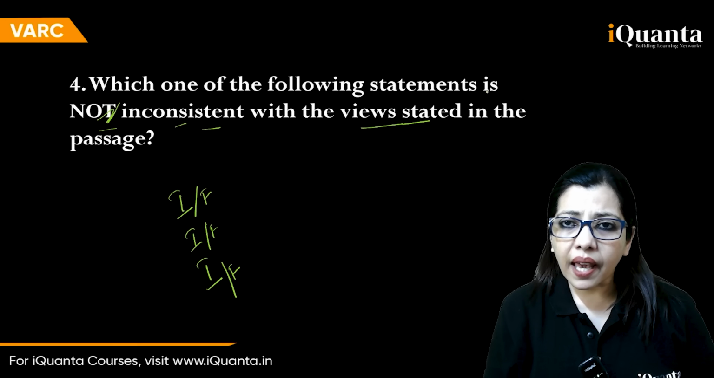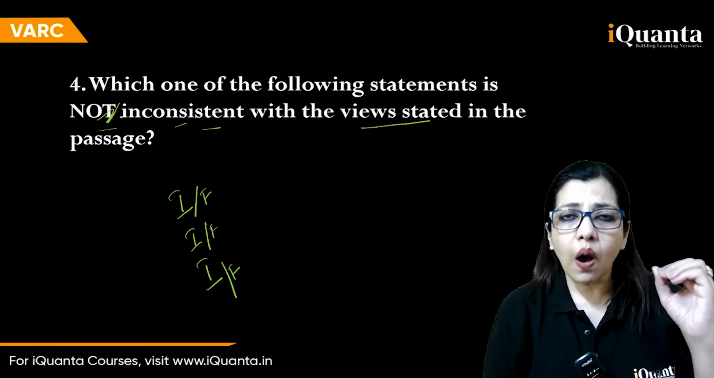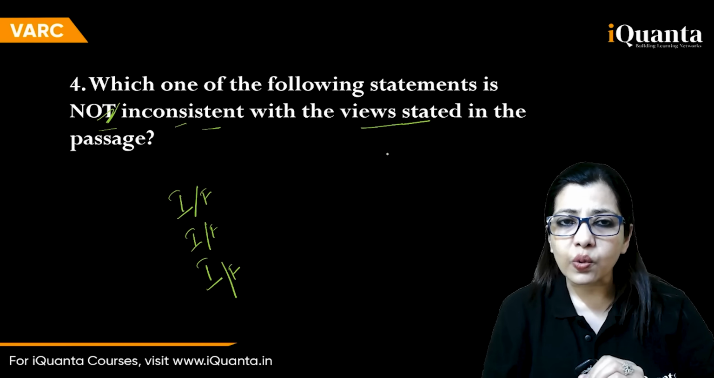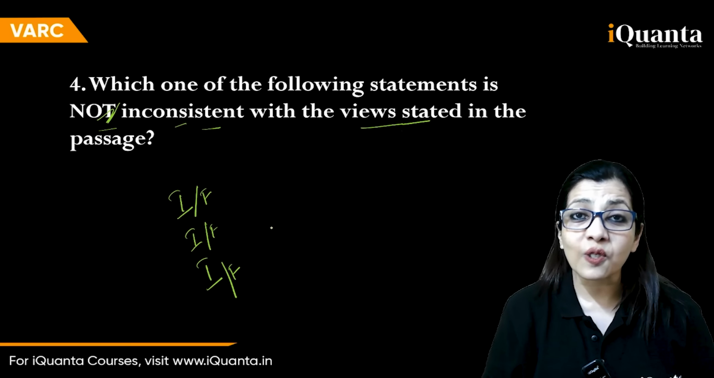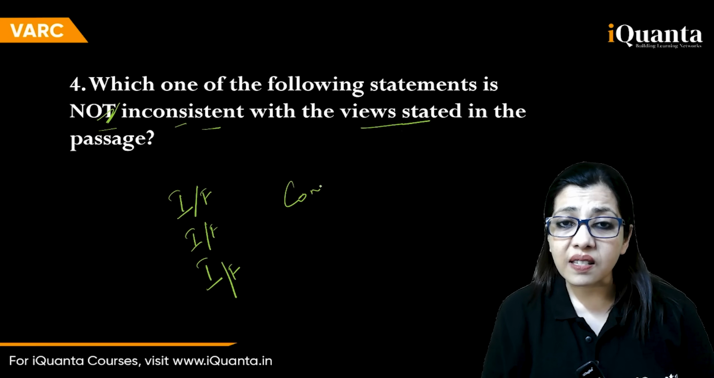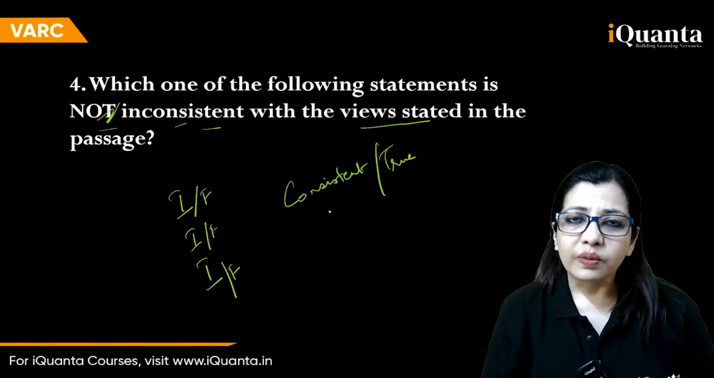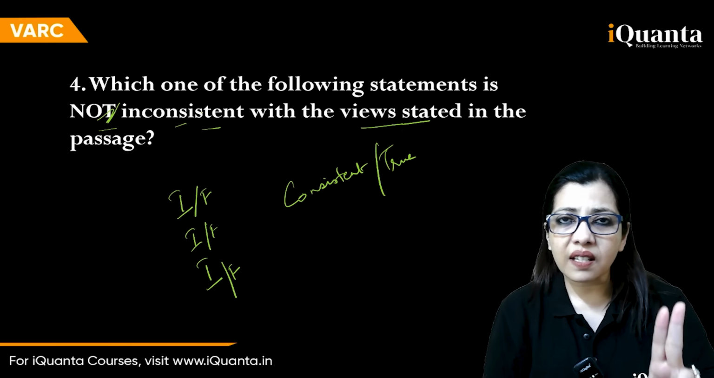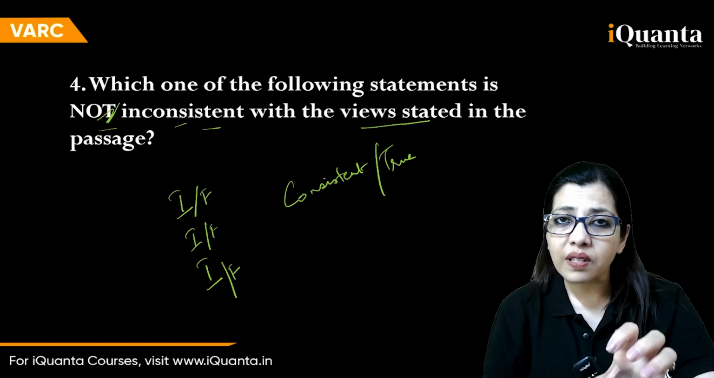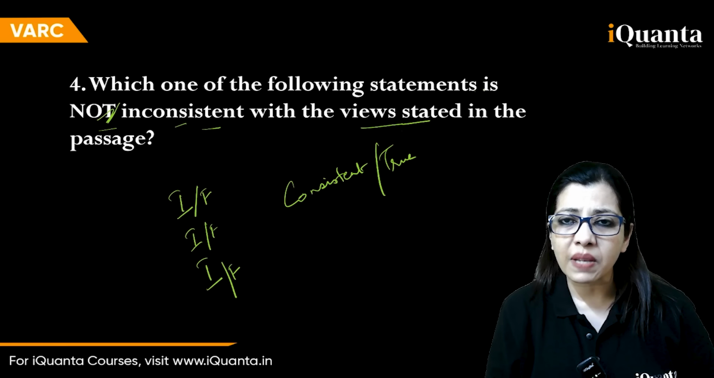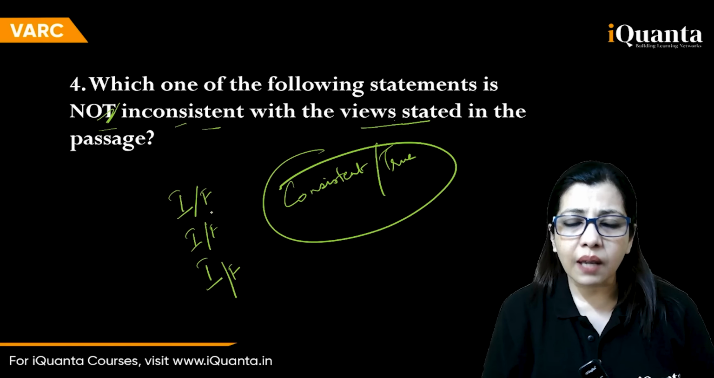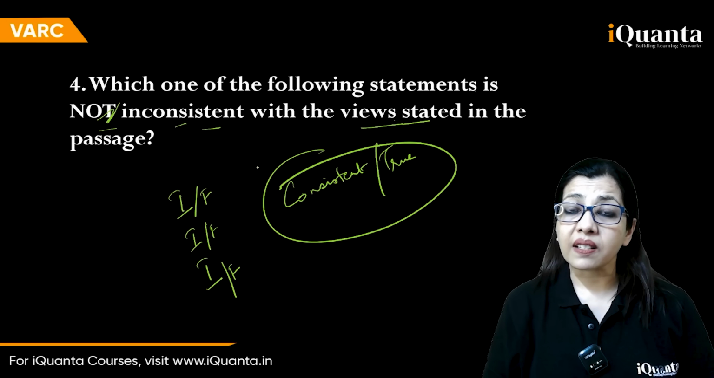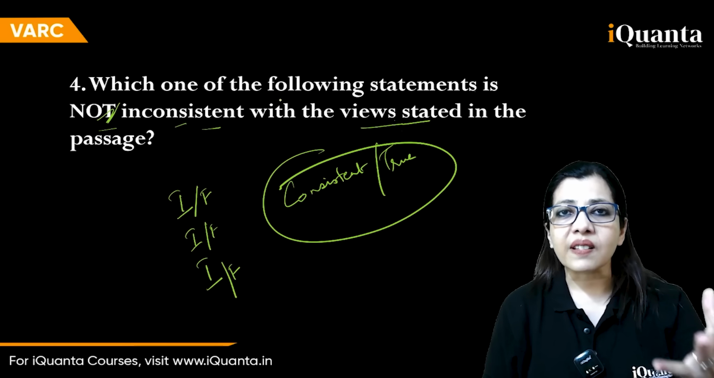Now it says which one of the following statements is not inconsistent with the views. So 3 are inconsistent, 1 is not inconsistent, so it is going to be consistent or true. Right? This is what I said. Not inconsistent, double negatives, you can make it positive. So which one of the following statements is consistent with the views stated in the passage? So we are playing the game of true false again over here. They just gave it in this language to confuse you.